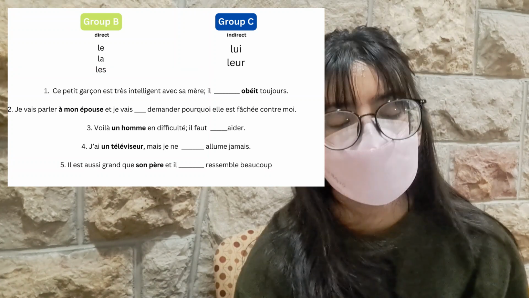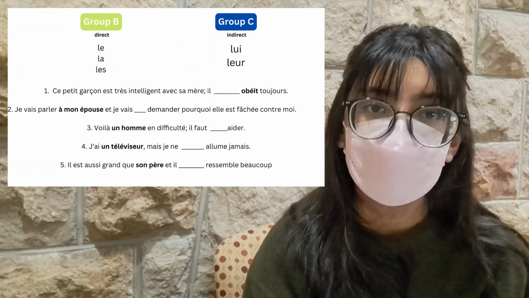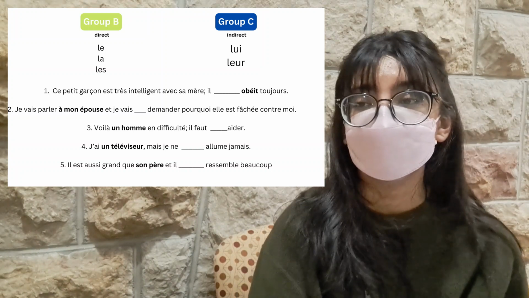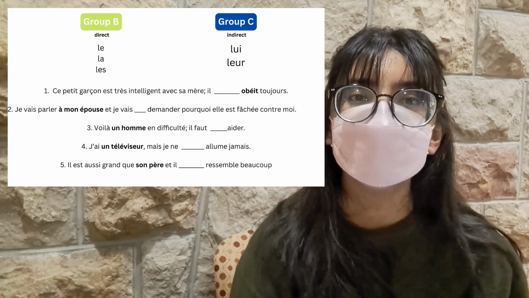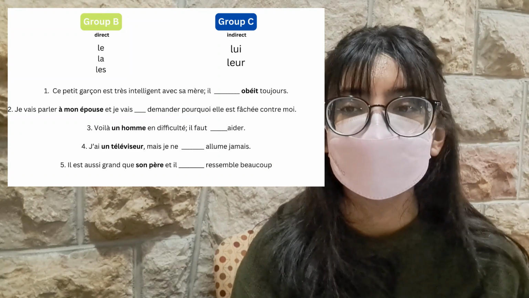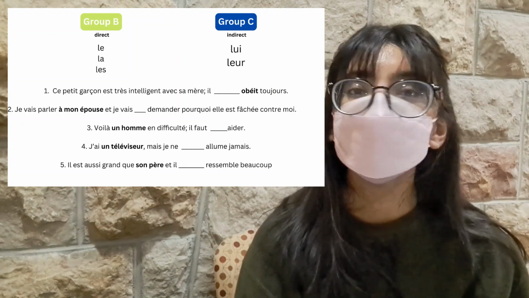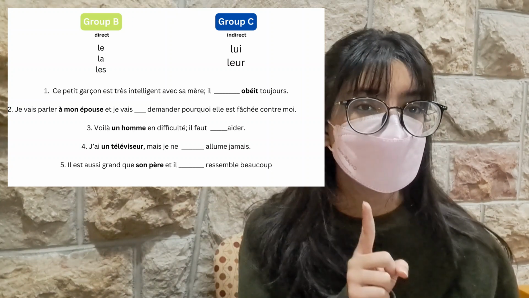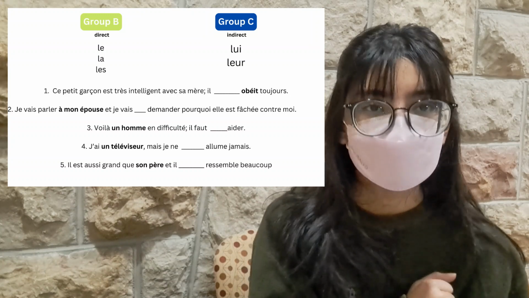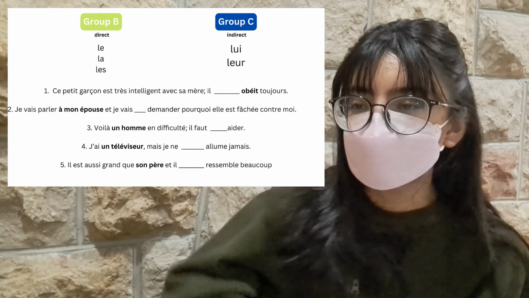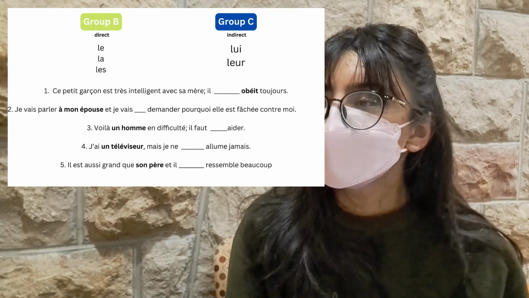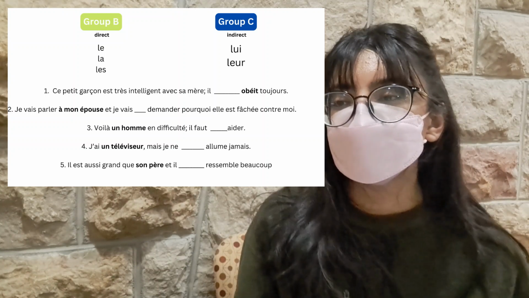Now it's time to think: would we use lui or would we use leur? Because the subject here is sa mère, this is the reason why we would use lui. "Il lui obéit toujours." Not leur, because we're talking about one particular person. When we're talking about one person, we would use lui. The second phrase, "Je vais parler à mon épouse et je